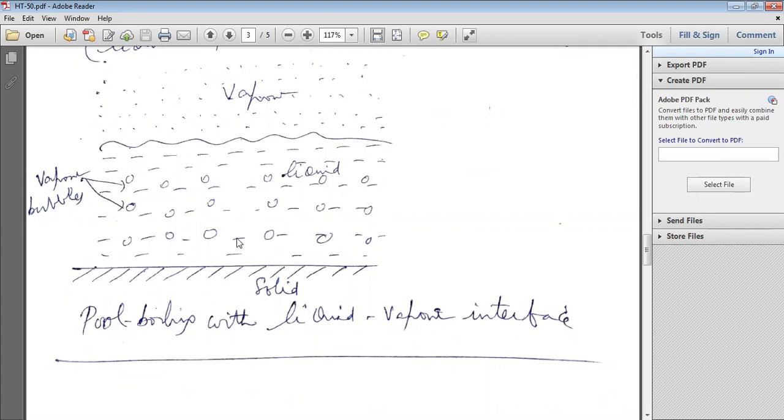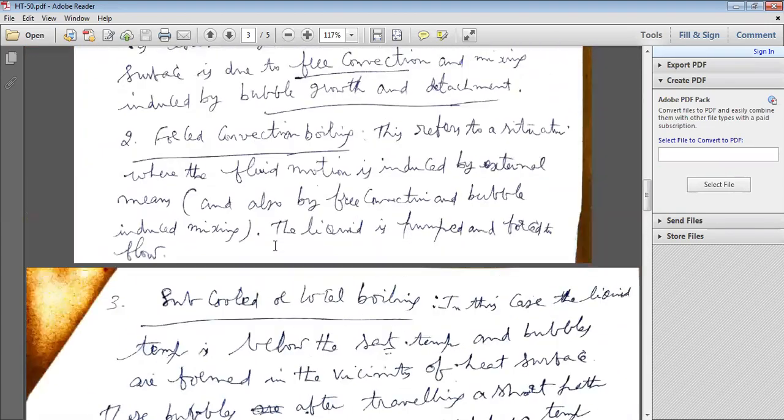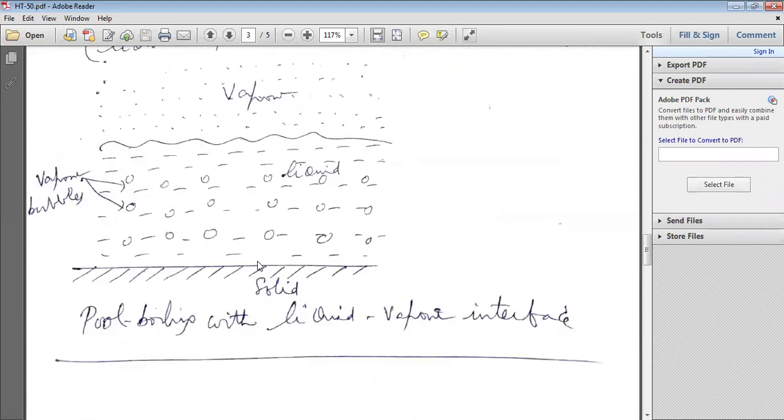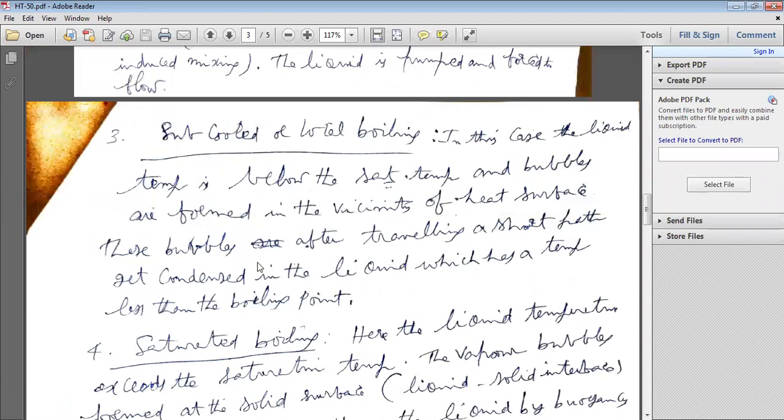Due to free convection, small bubbles are developed, but the mixing depends upon the bubble growth, and sometimes those bubbles are detached from each other and go downwards. That kind of boiling is known as pool boiling.